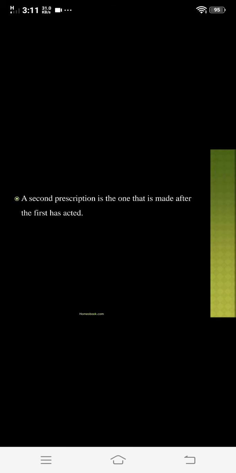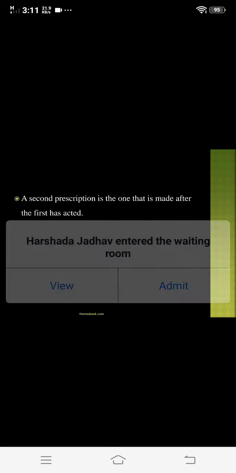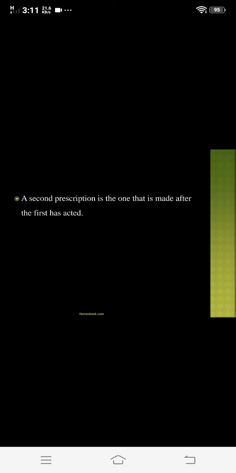Okay, you have understood the definition, that the second prescription is the one that is made after the first has acted, that we call a second prescription. Now the second point is the need of second prescription. What is the need of second prescription? In this they explain different points. In this they give 7 points regarding the need of second prescription.